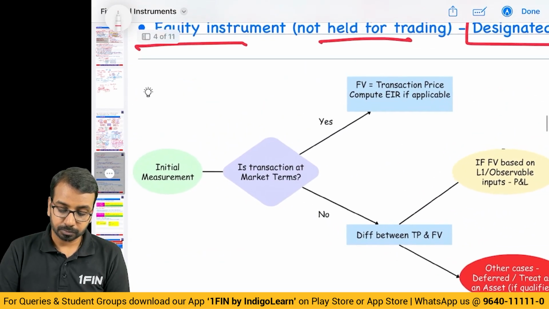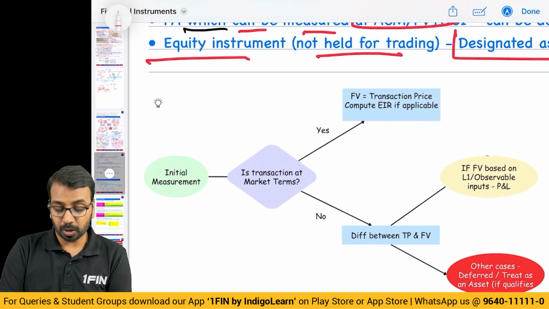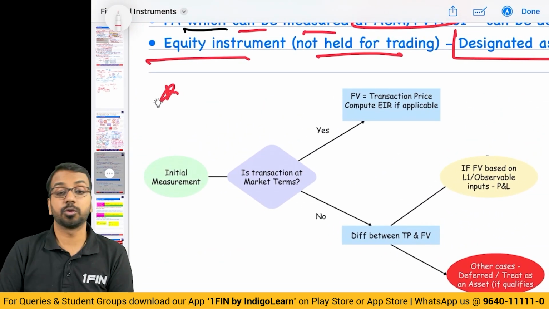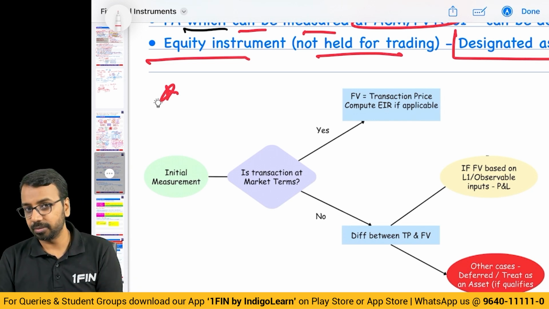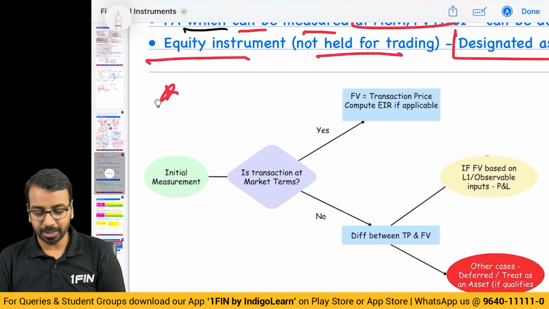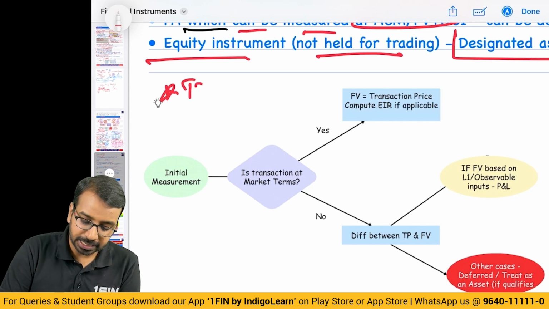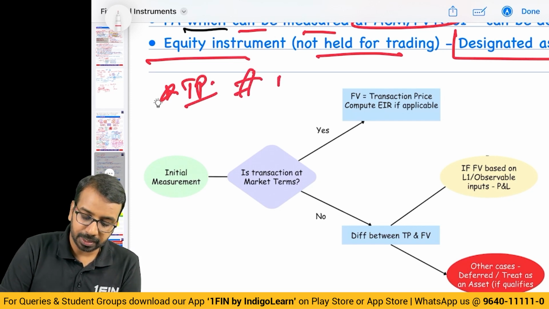Now, moving on, sometimes what happens is, and this is important from the examination point of view, you keep on getting questions on employee loan, loan by holding company to subsidiary company and all of that. So, if the transaction price is not happening as per market,